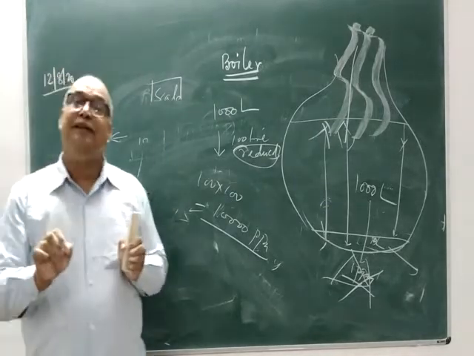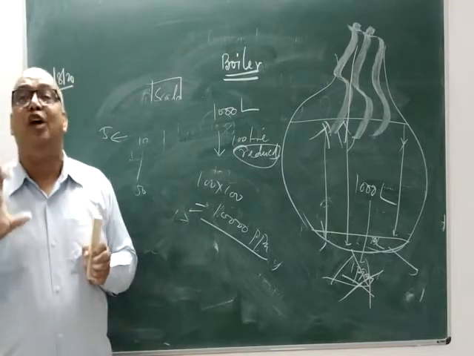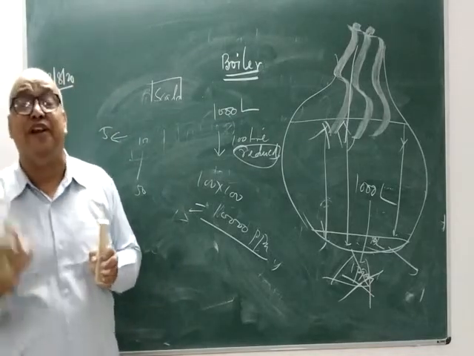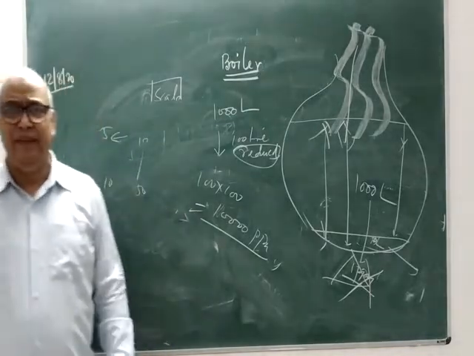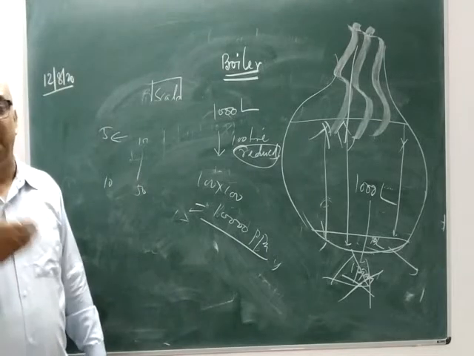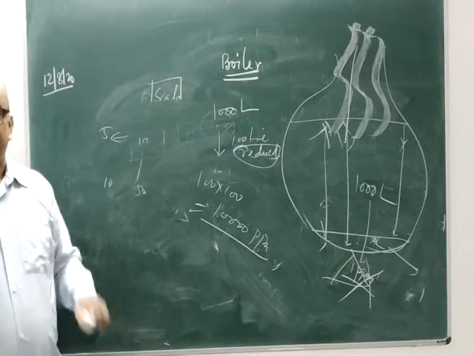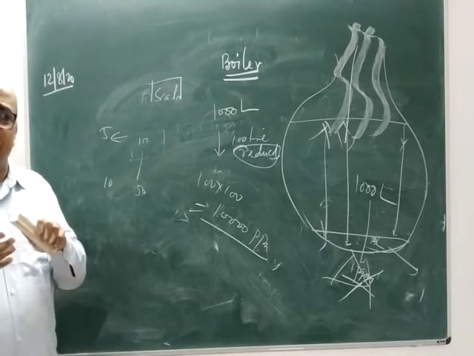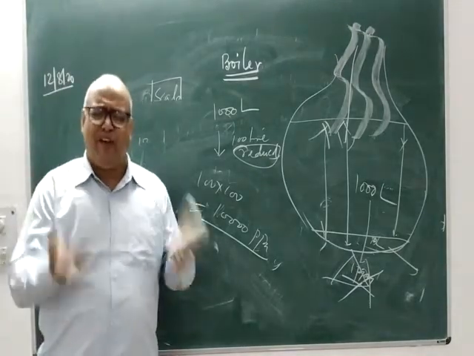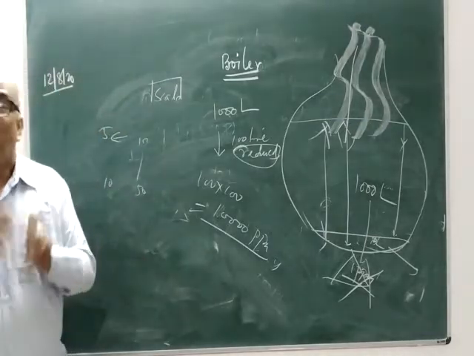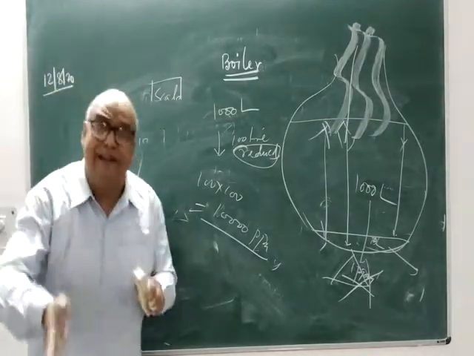At a particular temperature, a fixed volume of solvent can dissolve a fixed quantity of solute. That is known as solubility. And definitely solubility will be in terms of a liter. Suppose, for the sake of discussion, the solubility is 100, then 1 liter of water can dissolve a maximum of 100 gram of that solute.